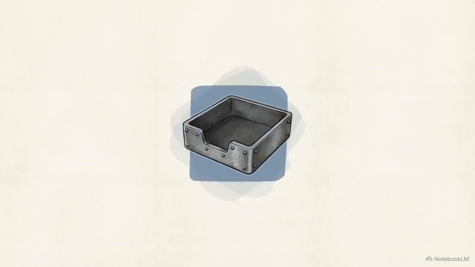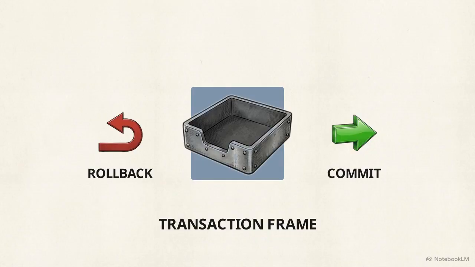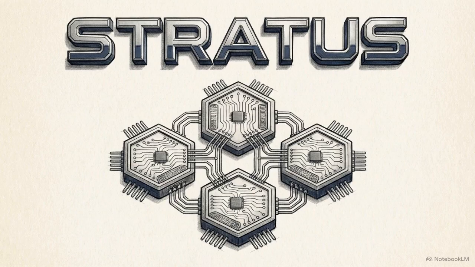So, how do you grant execution authority to a model that is inherently non-deterministic? The solution lies in taking the probabilistic outputs of generative AI and forcing them through the rigid logic of traditional database architecture, specifically the transaction model, where an action either fully commits or completely rolls back. This is the mechanism driving Stratus, a multi-agent framework built for autonomous cloud reliability.